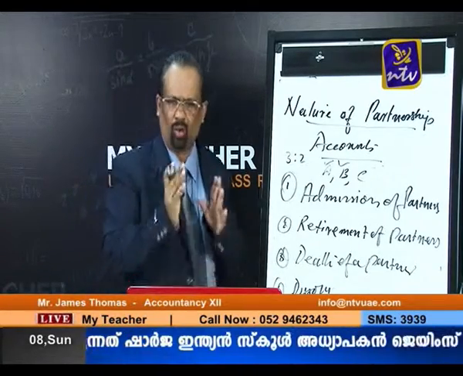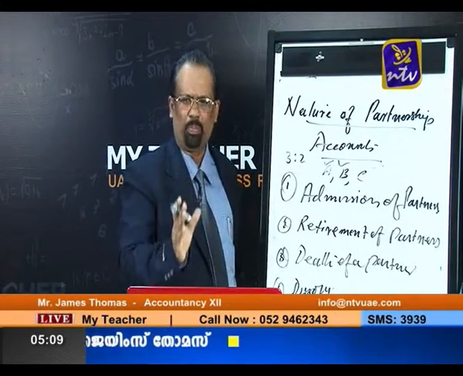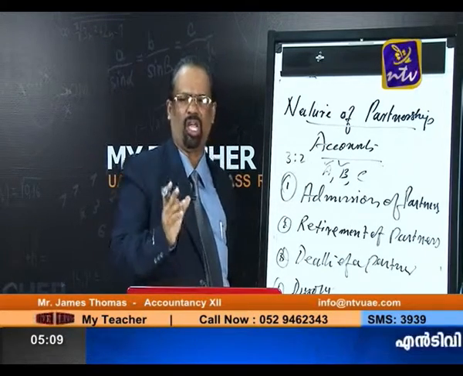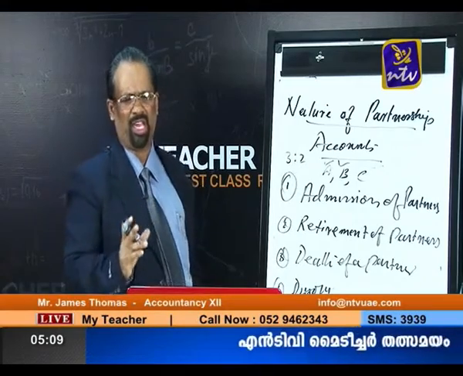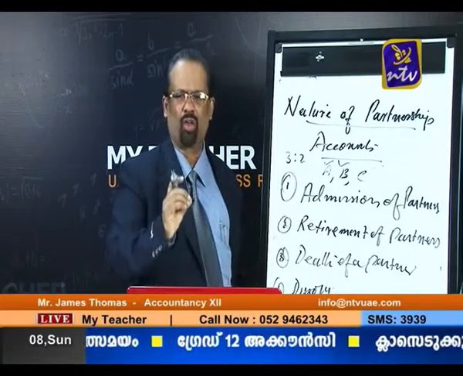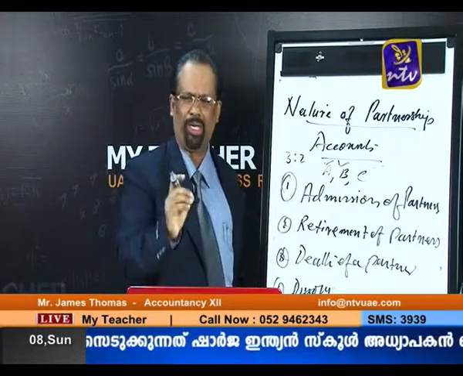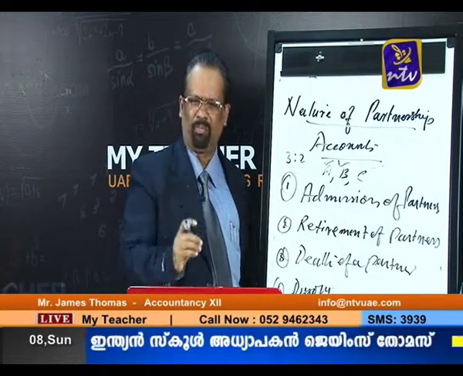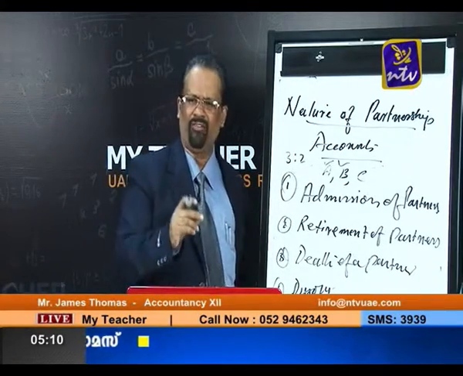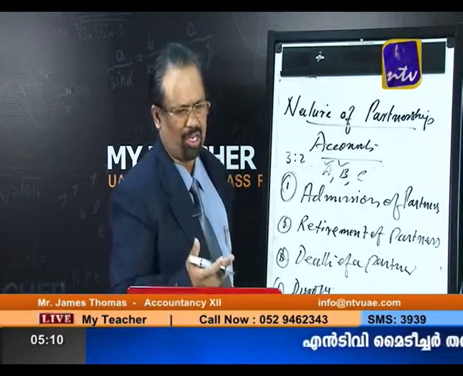Goodwill is an extra good name of the firm, so a reputation of the firm. For that, the new partner should give a certain amount in the form of a premium, and that amount is known as the goodwill amount. So once again, goodwill is an intangible asset, and goodwill is the reputation of the firm, or otherwise the good name of the firm. At the time of admitting a new partner, the new partner should bring a certain amount along with the capital, extra, in the form of a premium. That amount is known as the goodwill amount.